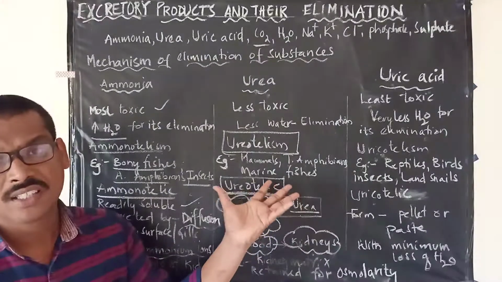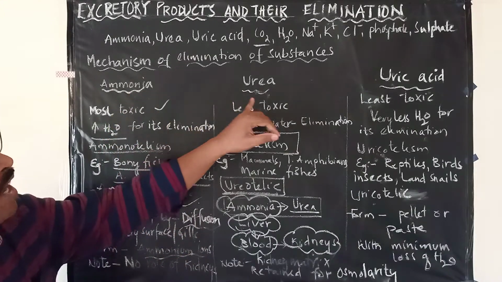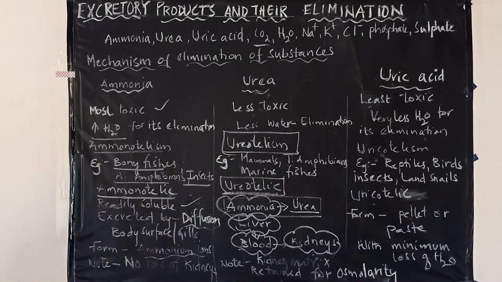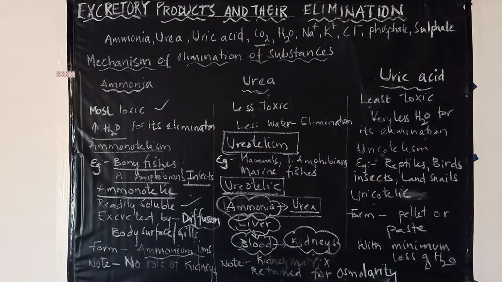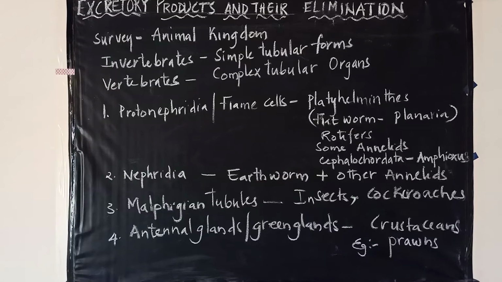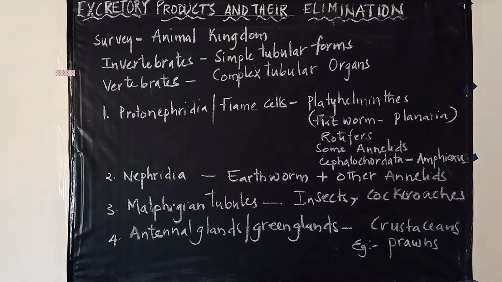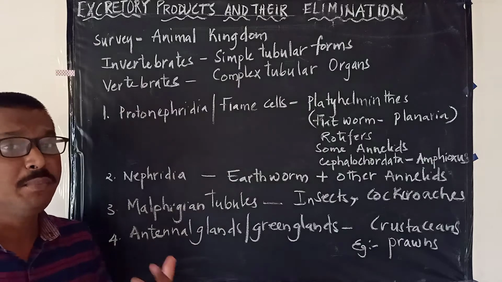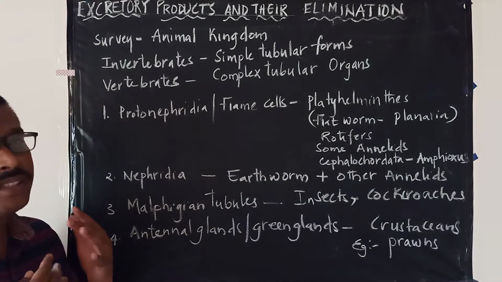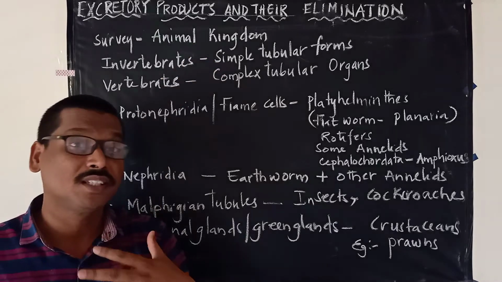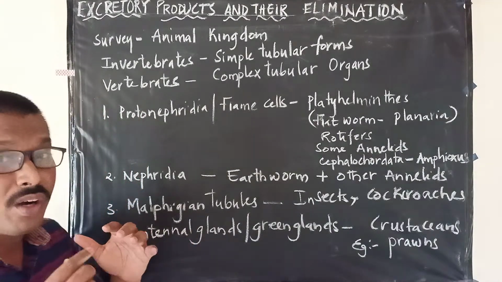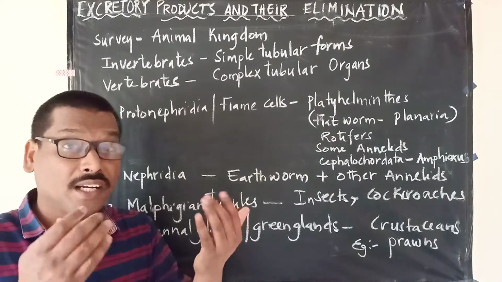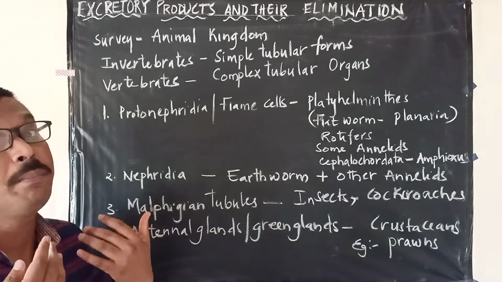So these are the major ones: ammonia, urea and uric acid. These are the major toxic substances which are eliminated from the different types of organisms. Now, as we have studied about different types of toxic substances eliminated by different organisms, there is a survey that was conducted in the animal kingdom to understand what excretory structures are present in different organisms that are involved in eliminating the waste from the body.